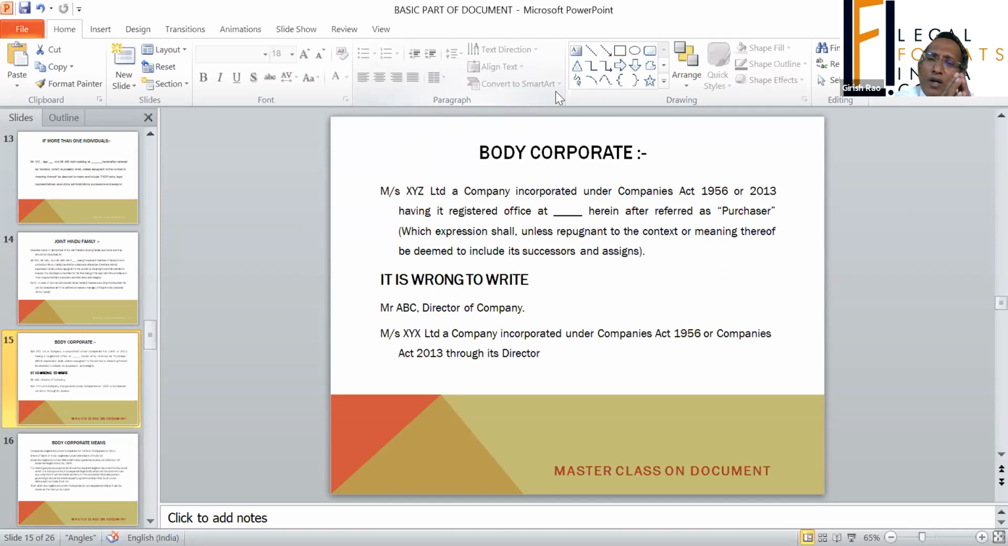So when it is a corporate entity, this is how it should be written: XYZ company incorporated under whatever act it is. Now I have written here the Companies Act 1956 or 2013, having its registered address at XYZ place, etc., which expression shall, unless repugnant to the context or meaning thereof, be deemed to include its successor and assign.